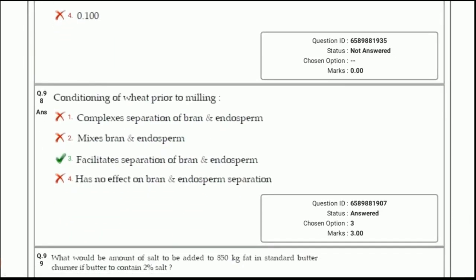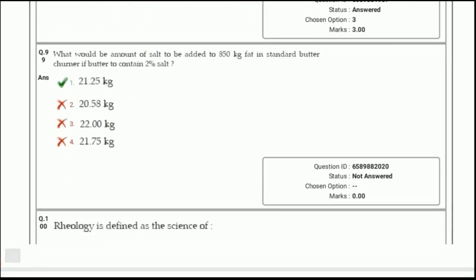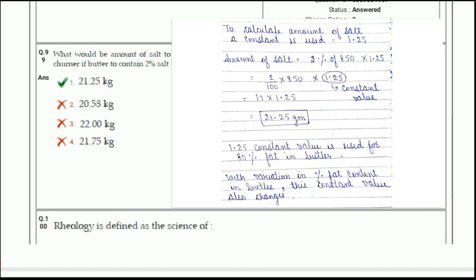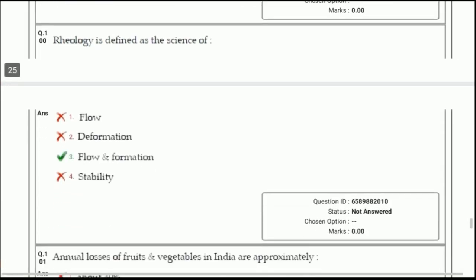Conditioning of wheat prior to milling. Answer 3, facilitates separation of bran and endosperm, and hence it will increase the yield of the flour. Next question, what would be the amount of salt to be added to 850 kg fat in saturated butter churner if butter is to contain 2% salt? It can be easily done by using this formula and using a constant value of 1.25, which is used for 80% fat. So the answer is 21.25 kg.